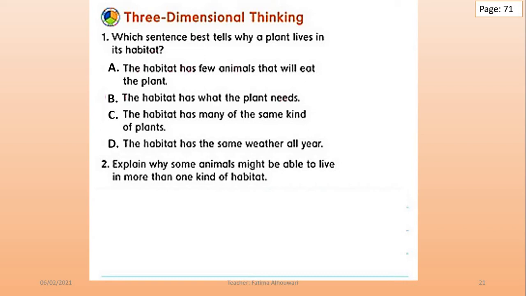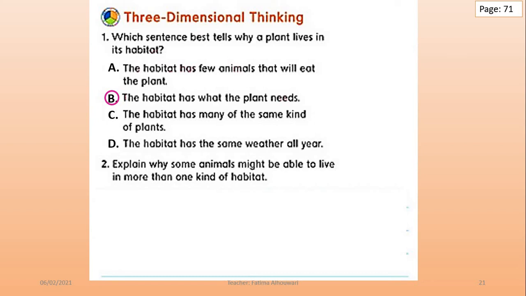Think which statement best tells why a plant lives in its habitat. What's your answer? Did you say B? If so, you are totally right, grade 2. Yes, the habitat has what the plant needs.